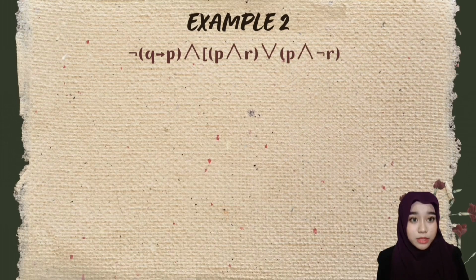Next, I'll be explaining example 2, which is negation (Q implies P) and (P and R) or (P and negation R).